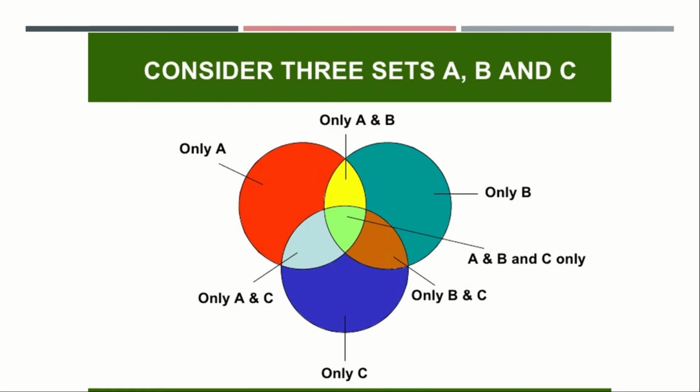So this is the colored representation. The center part includes all of A, B and C, as I said, cricket, golf and tennis. So this part signifies all the 3 games. This part includes 2 games, cricket and tennis. This part includes again 2 games, cricket and golf. This part includes 2 games, golf and tennis. And this orange part includes only cricket, this part includes only tennis and this part includes only golf. So this is the way of representing Venn diagrams. I hope you understood how to represent a Venn diagram.